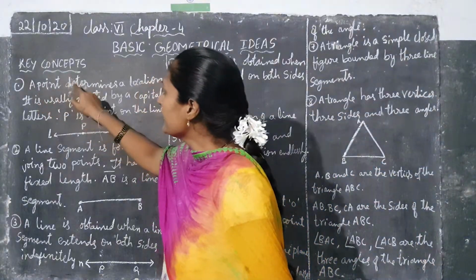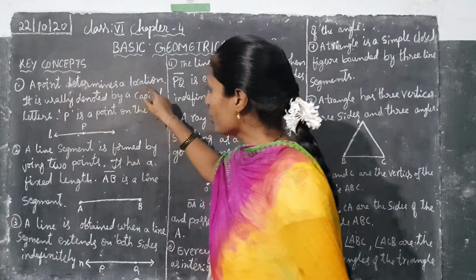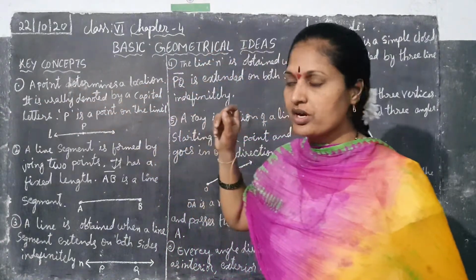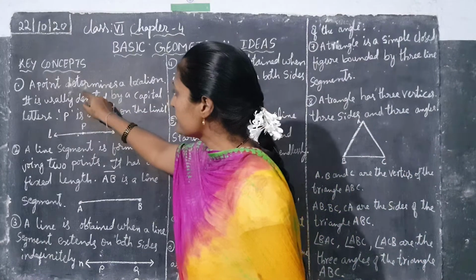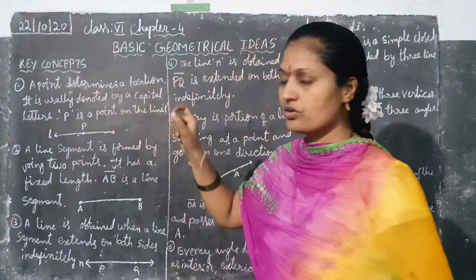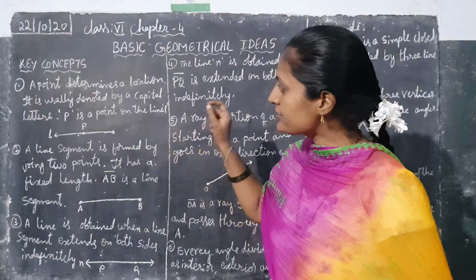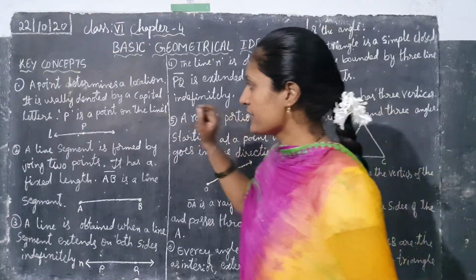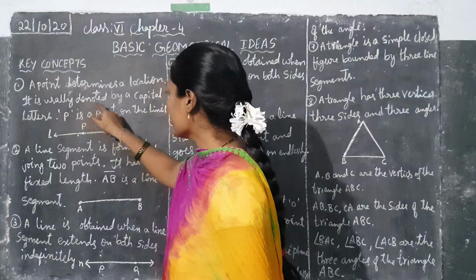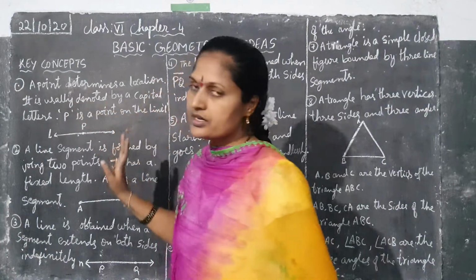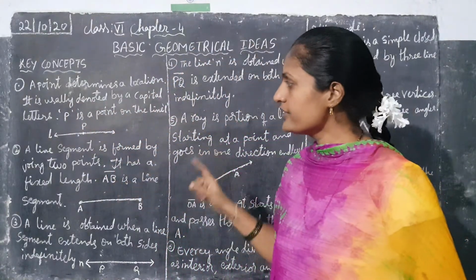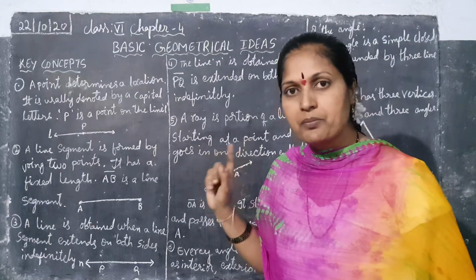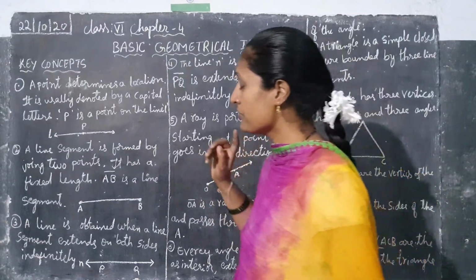A point determines a location. What is a point? A point determines a location. Where is the point? We will find the location, children. It is usually denoted by a capital letter. A point is always denoted by a capital letter. That also you have to remember, children.